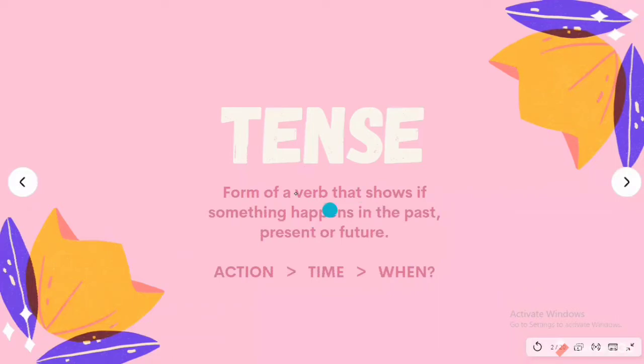Tense. What is tense? Tense is a form of a verb. Tense refers to something that is happening in the past, present, and future. An action or an activity is happening with respect to time and when. When means the past, present, and future come under when. So this is known as tense. I mean the past, present, or the future.